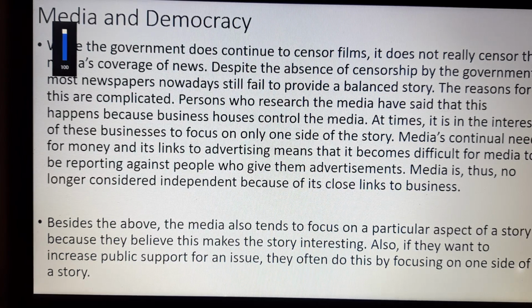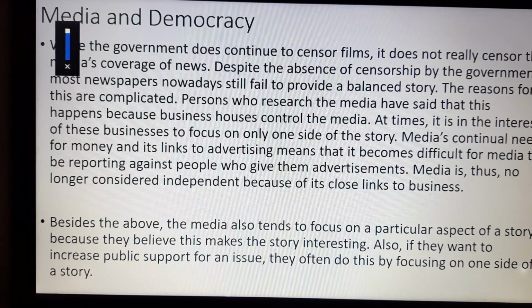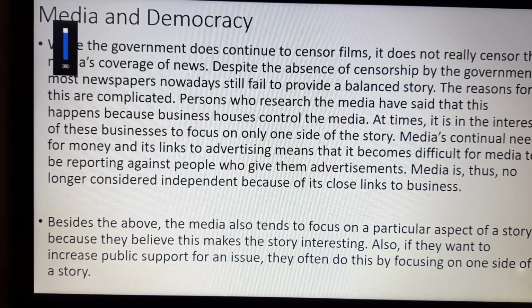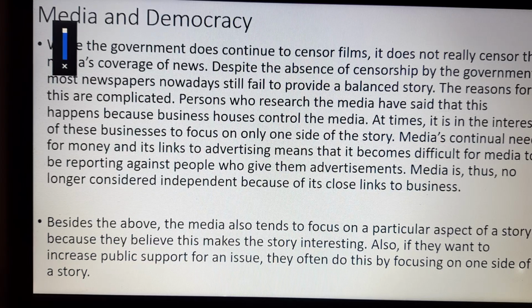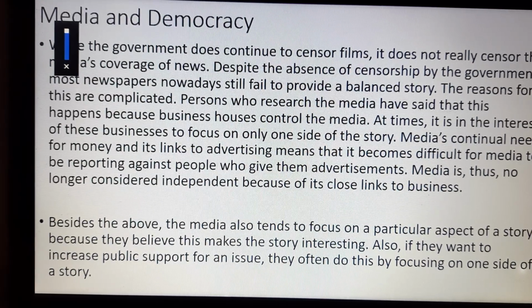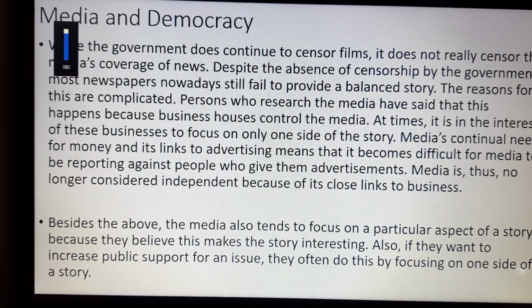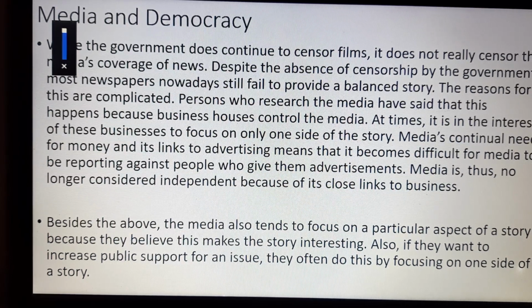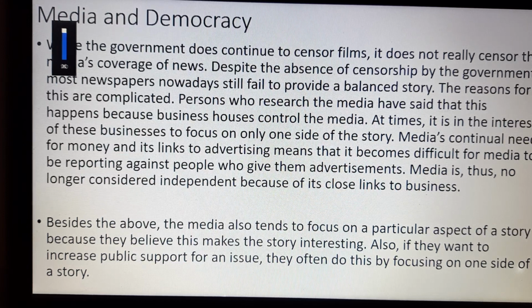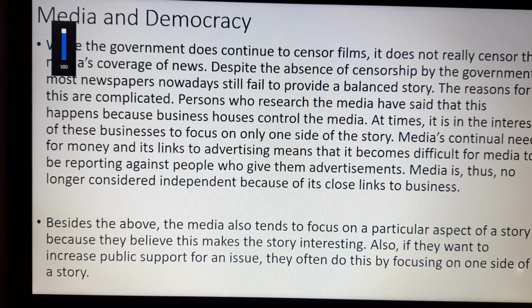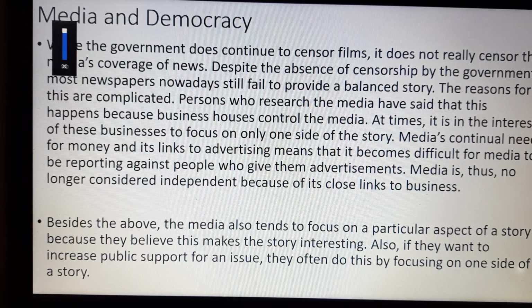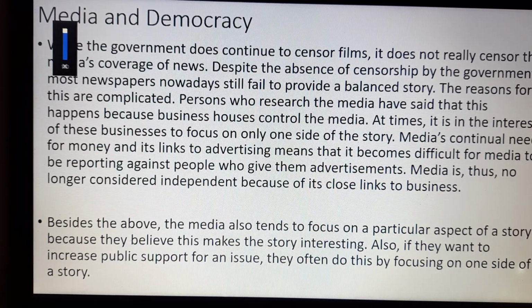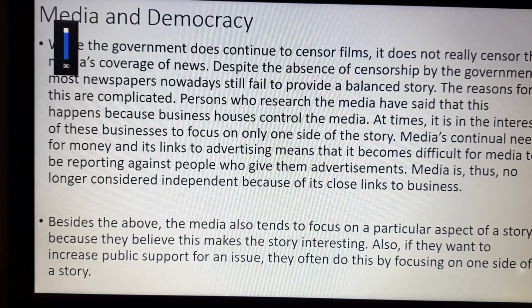People who research the media have said that this happens because business houses control the media. At times it is in the interest of these businesses to focus on only one side of the story. So the media houses, or the people who want to telecast their news, only want to publish one side of the story. They don't want to show both sides or the real part of the story. Media's continual need for money and its link to advertisement means that it becomes difficult for media to report against people who are giving them advertisements. Media is thus no longer considered independent because of the close links to business.